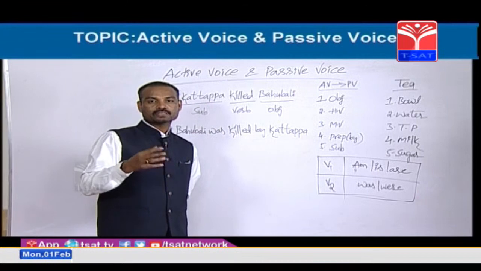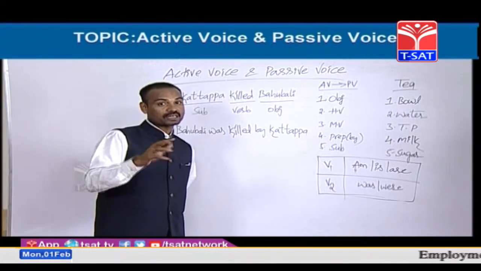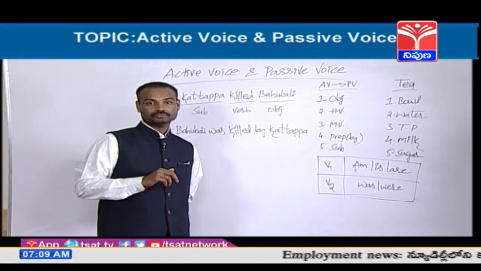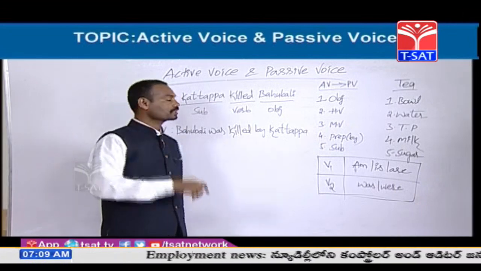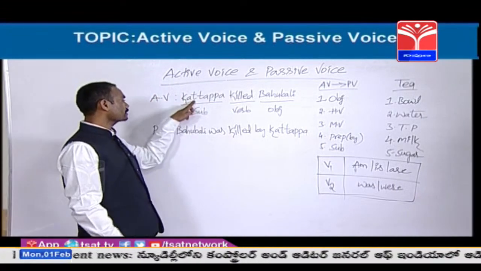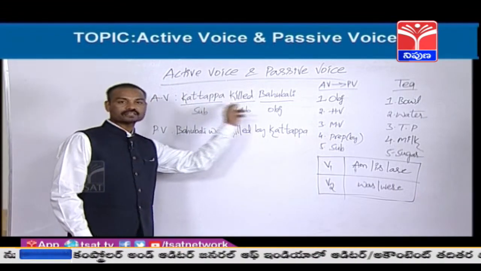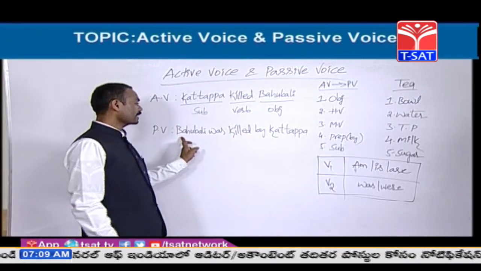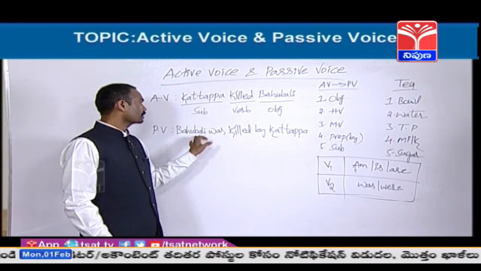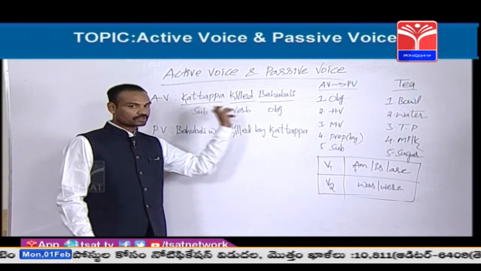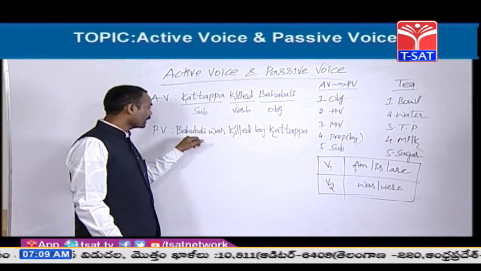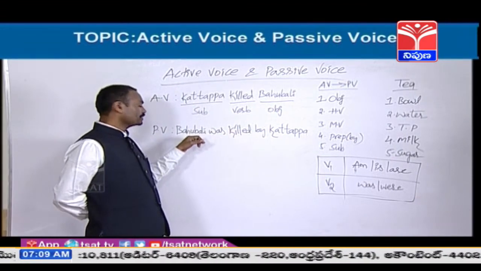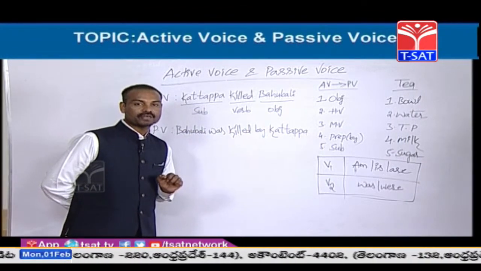Object means a person who receives the result of that work. This sentence has started with subject, so it is active voice. It has started with object, so it is passive voice.